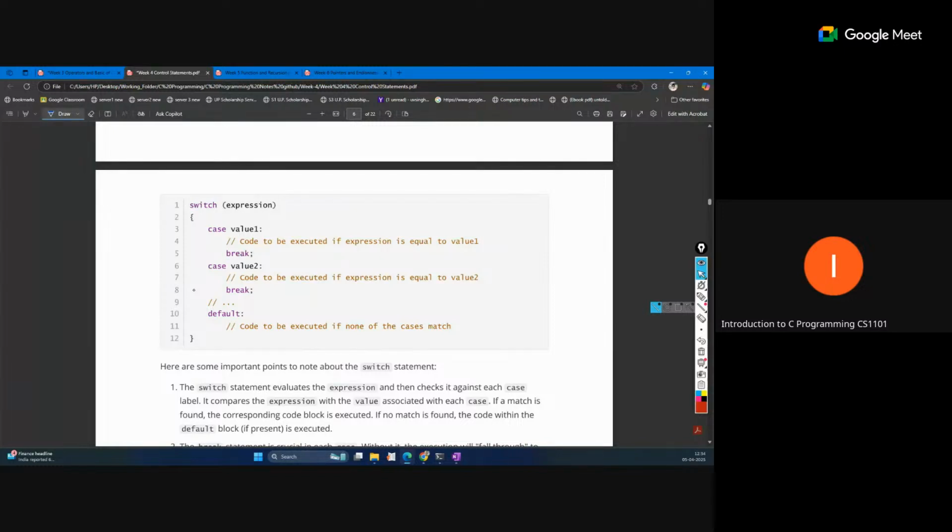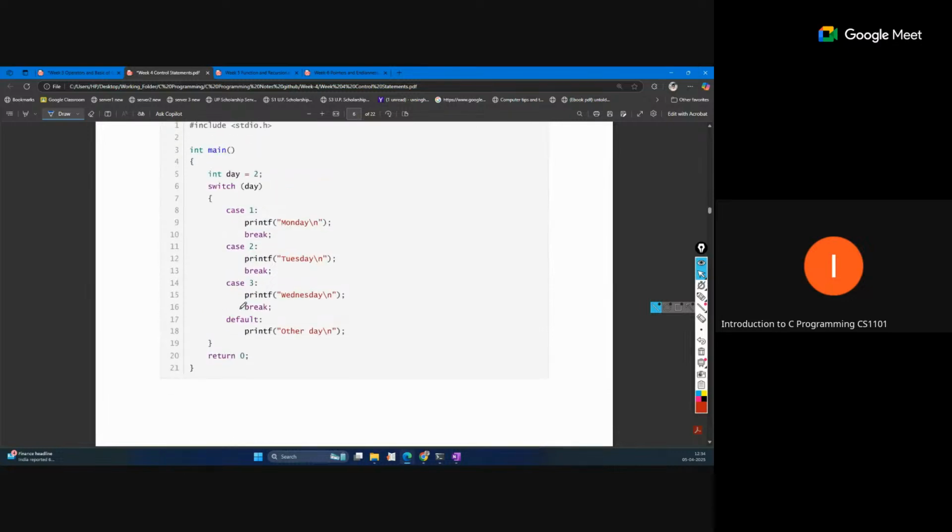If break is not happening, the first case value will be matched, and then all the following values will be printed. Like in this example, suppose the day value is equal to 2. The first thing is the case matching. Which value is matched? That one is not matched, but this one is matched. So now execution will start from this point.